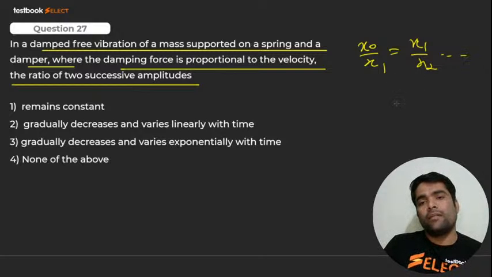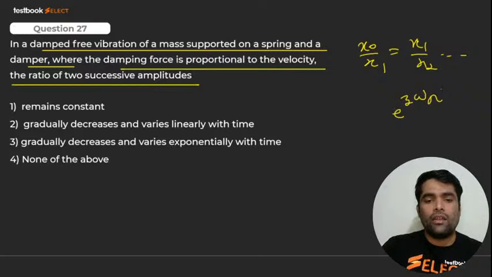My dear, what is this? e raised to the power zeta omega n into t. Sorry, I did not write t there. It is t. This is the ratio. Had you learned? Yes or no? Is the decrement ratio coming to mind?